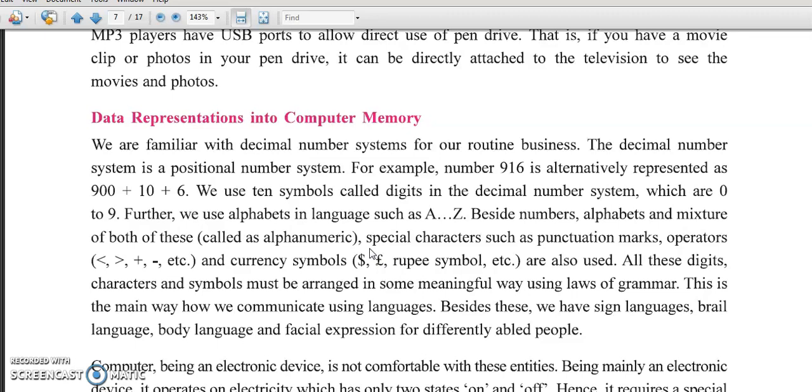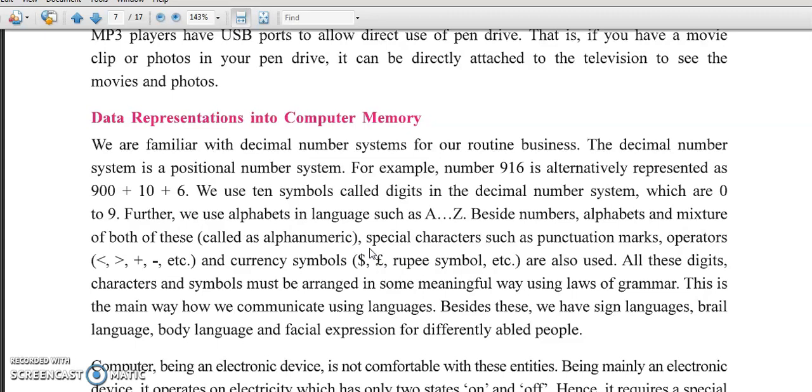Now, how is data represented in the computer memory? Today we are going to learn how data is represented in the computer memory. We are familiar with the decimal number system. I hope you know what the decimal number system is. 0 to 9 is called the decimal system. 0 to 7 is called the octal number system.